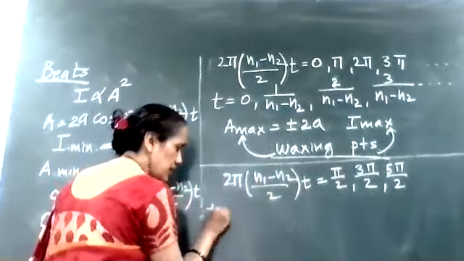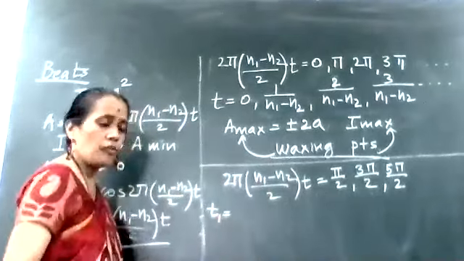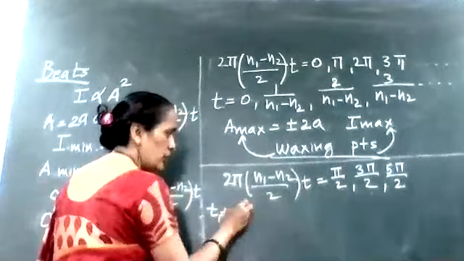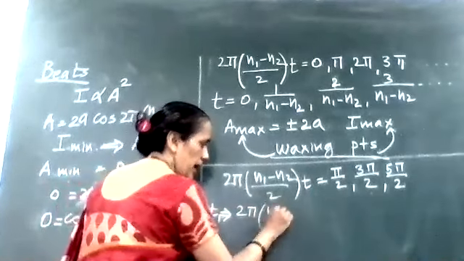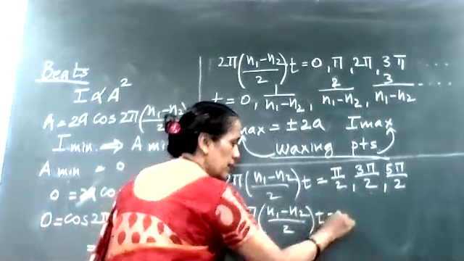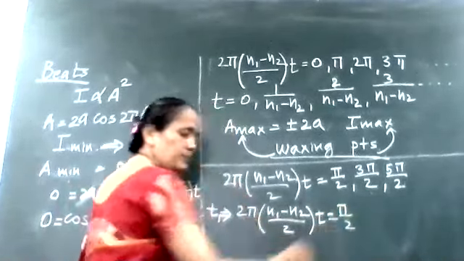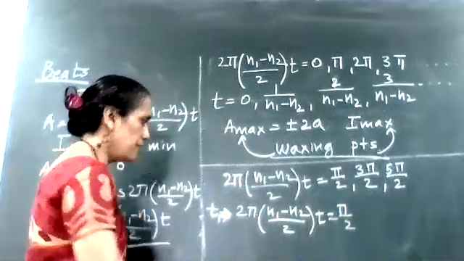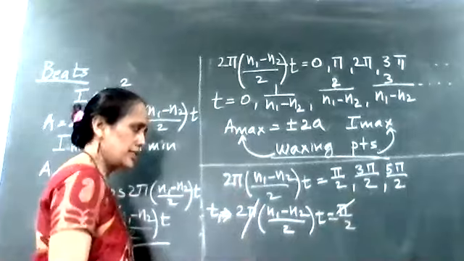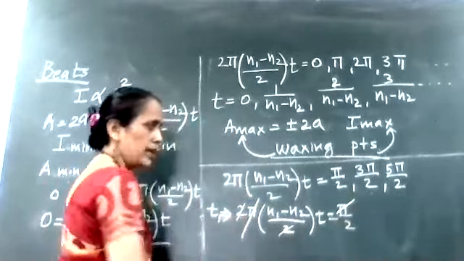So first time interval t1. For t1, what am I going to equate here? For the t1 value, I am going to equate 2 pi into bracket (n1 minus n2) upon 2 into t equal to pi by 2. So the pi factor will get cancelled from both sides, and this 2 factor will also get cancelled.